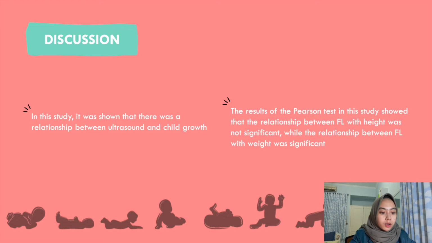According to Kamida et al., children's growth is connected starting from conception until adulthood. The results of the Pearson test in this study showed that the relationship between femur length and height was not significant, while the relationship between femur length and weight was significant. This is incompatible with Cheshire et al., who said that femoral length is associated with height, and in the same study, femoral length is associated with weight.